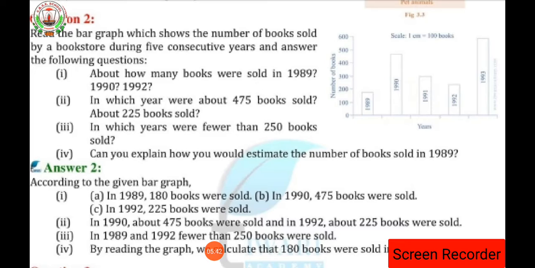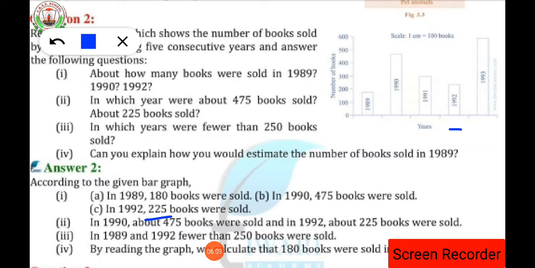Clear? Then in the same part of the question, in the year 1992 how many books were sold? So which one is the year 1992? This is the year 1992, and the books sold in the year 1992 are 225 books. Clear? Now the second part of the question, in which year were about 475 books sold?